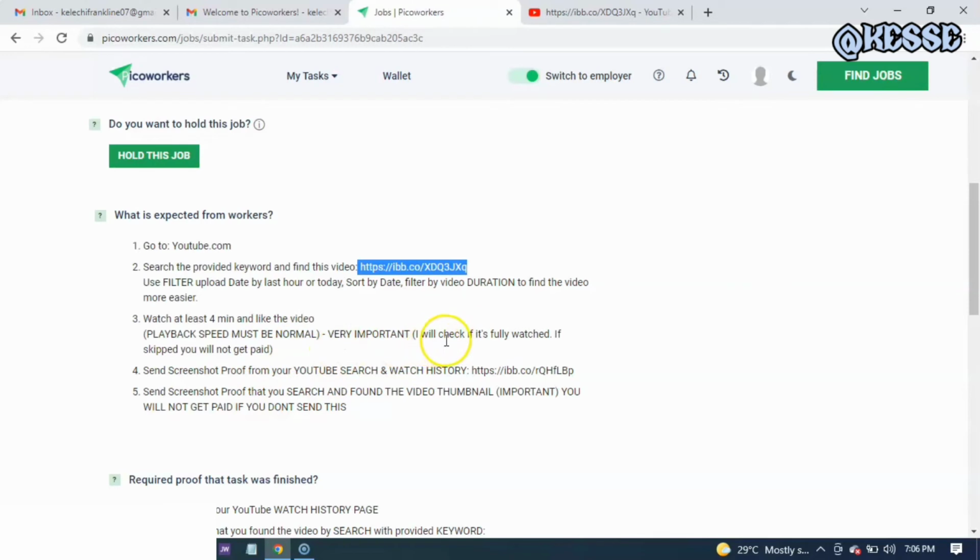They say they will check if the video was fully watched, and if you skipped it, you will not be paid. So I will make sure that I watch it for at least 4 minutes so that I will be paid, and I should not play it back. The speed must be normal, so I will not fast forward. I'll watch the video behind the screen, then send a screenshot or proof of the YouTube search and the watch history.